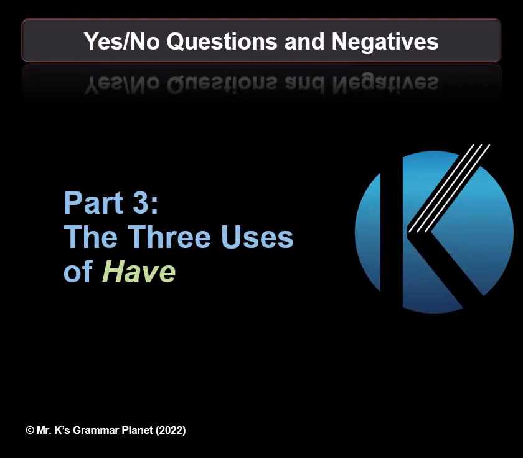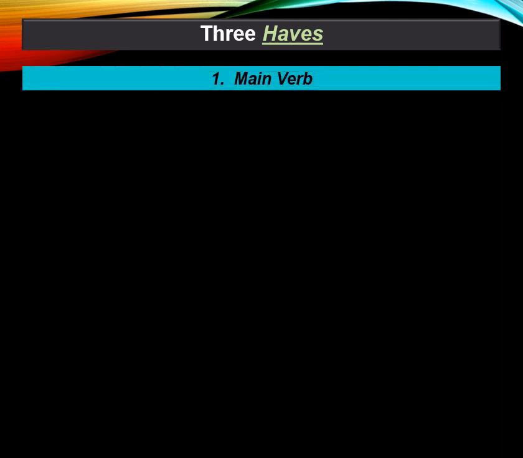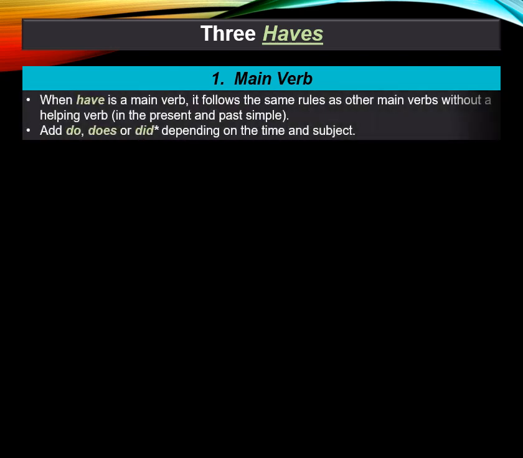Now let's go over the main points of part 3 of today's lesson, the 3 uses of have. So what are the 3 uses of have? First, have is a main verb. When have is a main verb, it follows the same rules as other main verbs without a helping verb. That means the present and past simple tense. Add do, does, or did, depending on the time and subject.